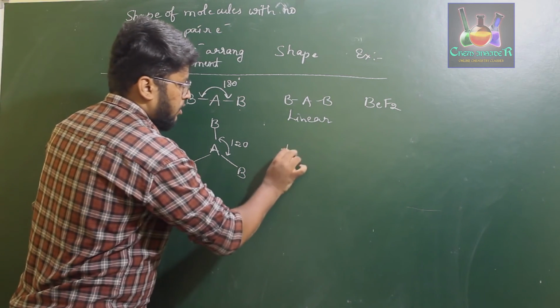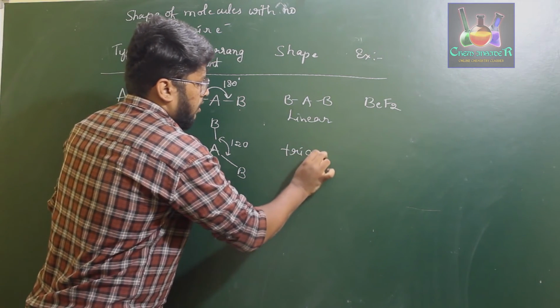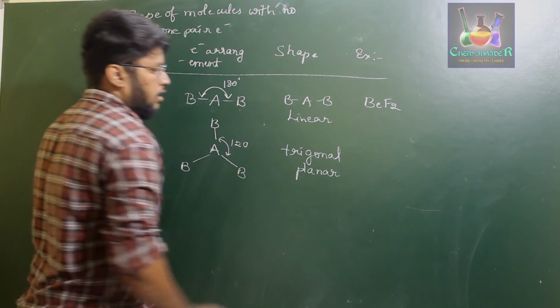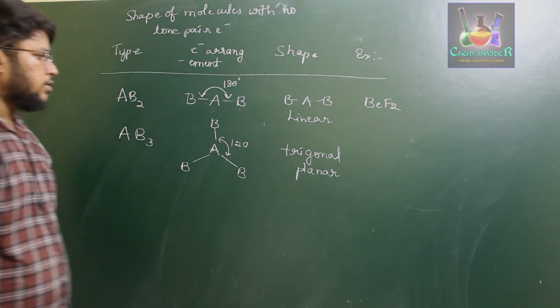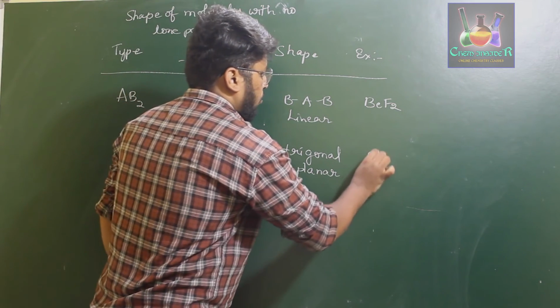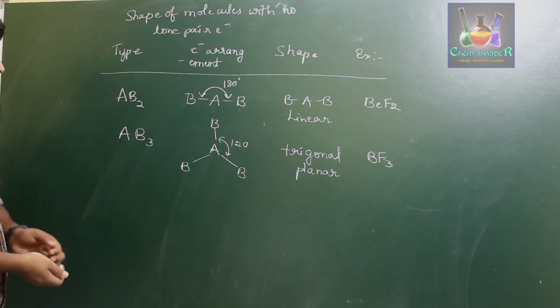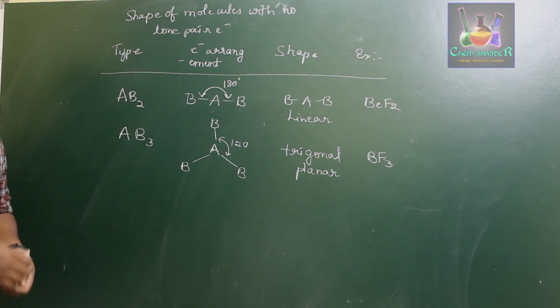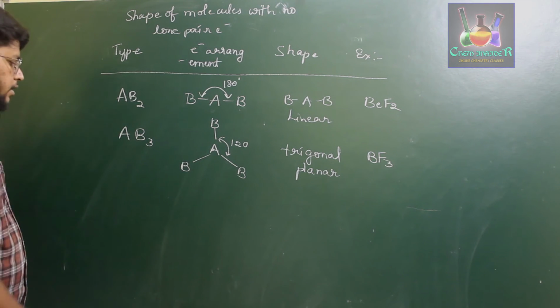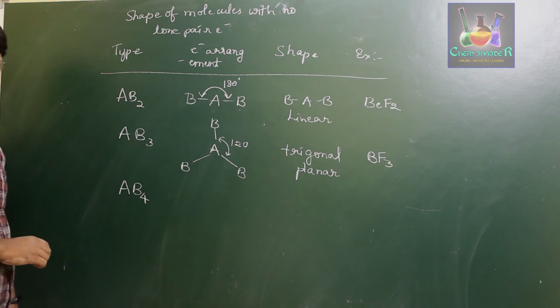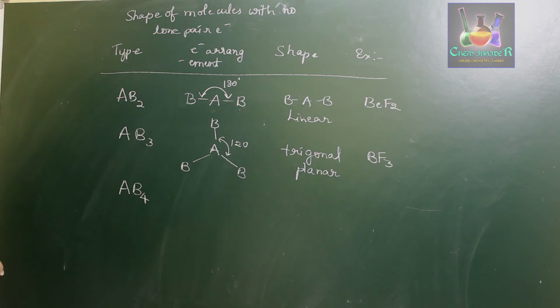This particular geometry is called trigonal planar geometry, and an example of this compound is boron trifluoride. So this is the geometry of compounds of the type AB3. Next, if you consider an example of AB4,